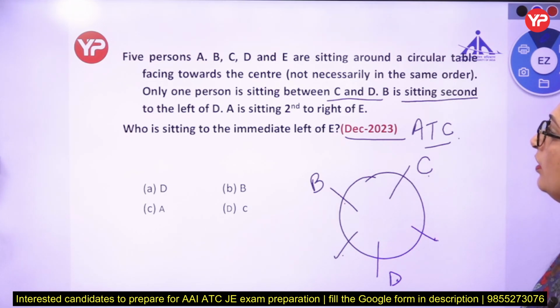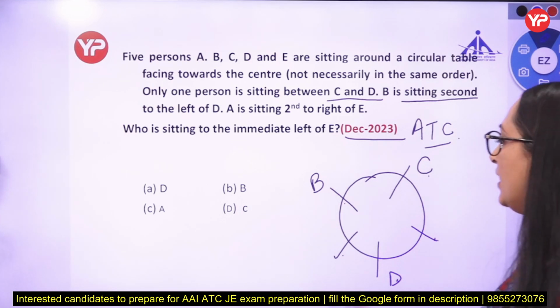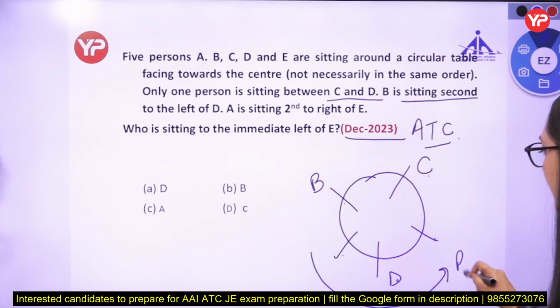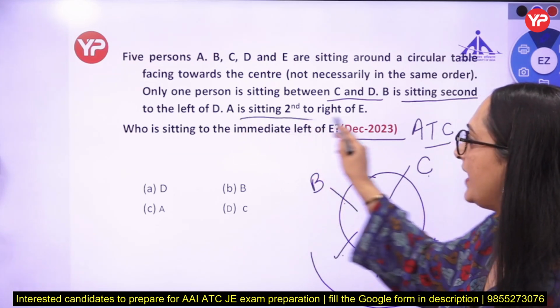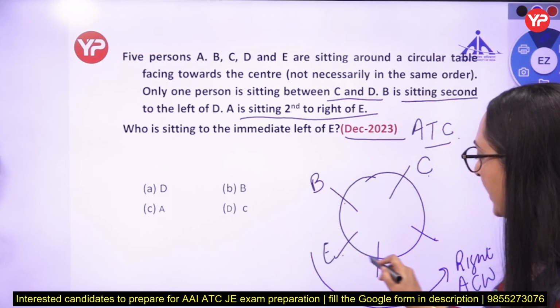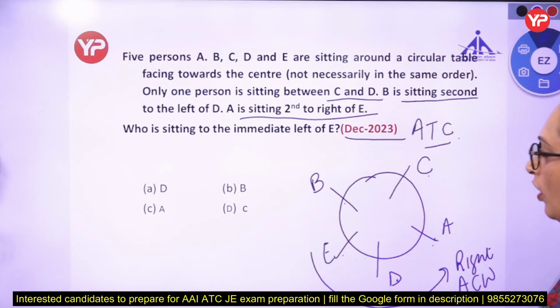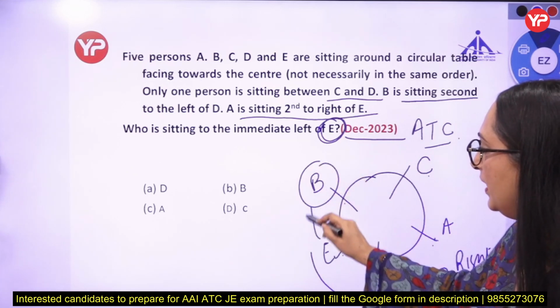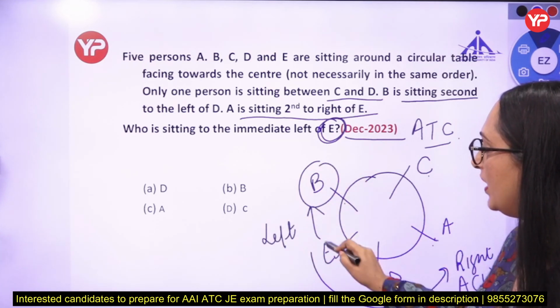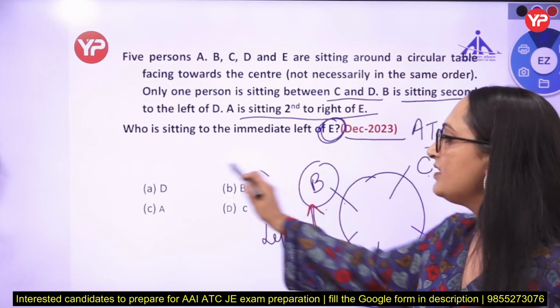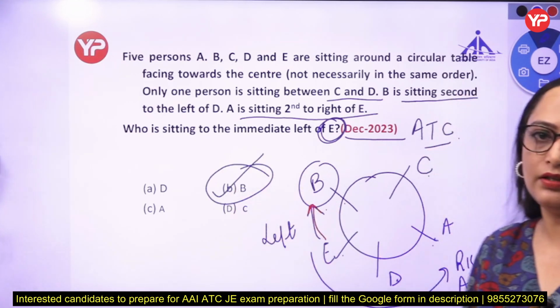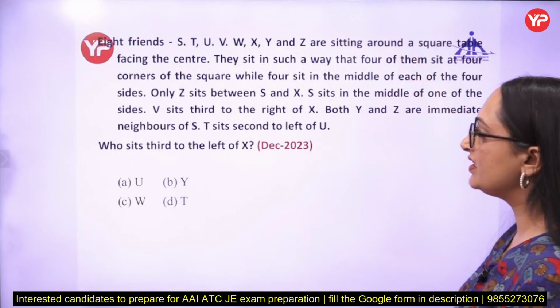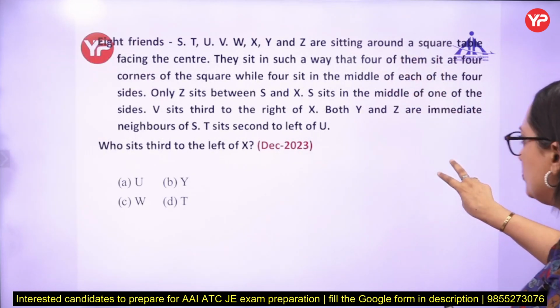A is second to the right of E. So this is the right side, that means anti-clockwise direction. So A is sitting second to the right of E: 1, 2. Who is sitting to the immediate left of E? Immediate left of E, that is B. Left, this side. So the answer to this question is B. Clear everyone? This question is from December 2023, maybe the afternoon shift.